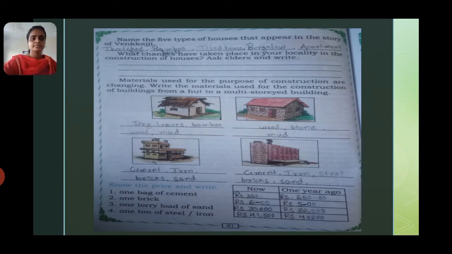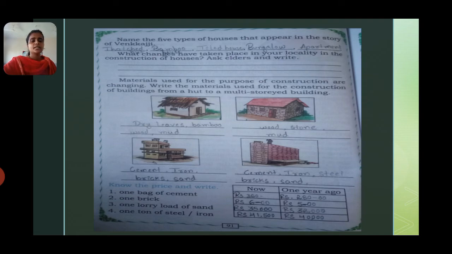One brick, earlier it was 5 rupees, now we will be getting it for 6 rupees. One lorry load of sand nowadays will be around 35,000, but earlier it was 32,000. One year ago it was 32,000.